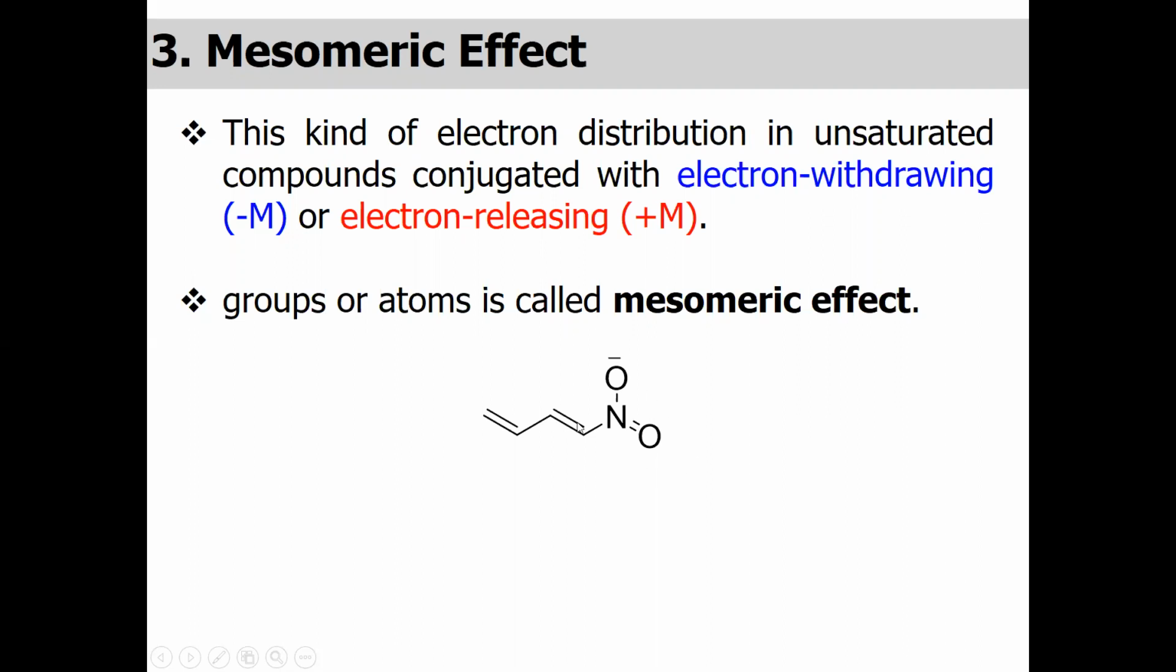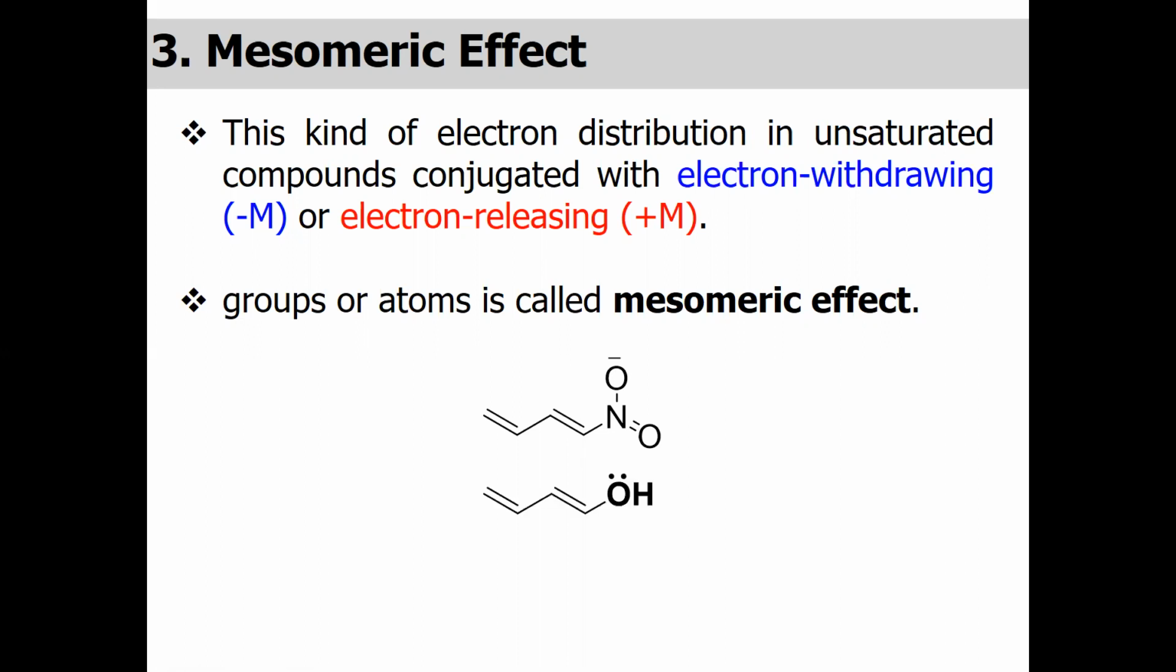In this example, you can see we have a carbon chain with alternate double bonds, and this carbon is bonded with the nitro group, which is an electron withdrawing group. It means this nitro group, or the nitrogen-oxygen double bond, will withdraw these pi electrons towards this group and will create a negative charge on the oxygen. That's why we have the effect which is known as the M minus mesomeric effect.